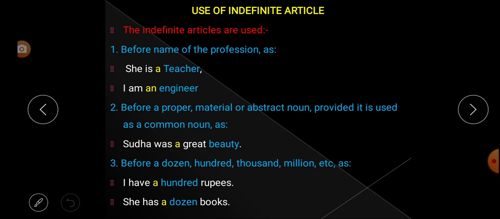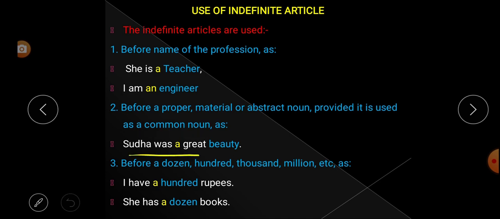Rule number 2. Before a proper, material or abstract noun, provided it is used as a common noun. Understood? Before a proper noun, before a material noun, before an abstract noun, but it should be used as a common noun. In that case, we have to use the indefinite article.